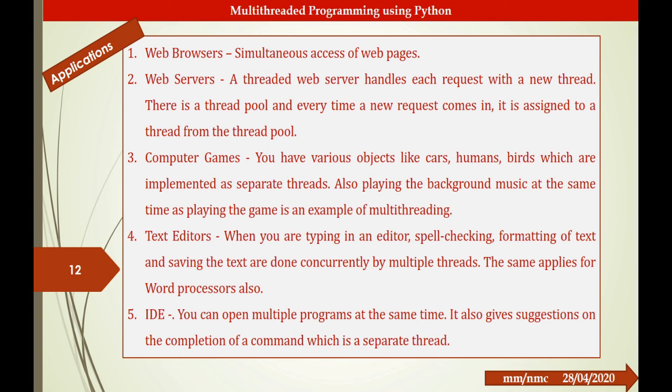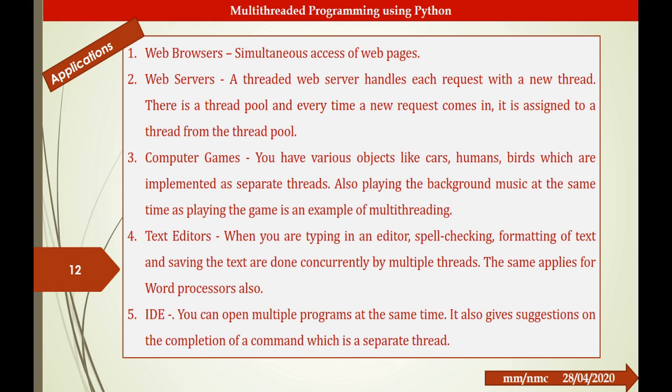When you use a text editor, a lot of features like editing, spell checking, formatting of text and saving the text are done concurrently by multiple threads. Similarly, threading is also used in integrated development environments where multiple programs are executed at the same time.